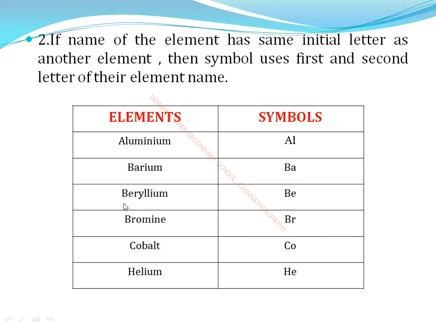Next, beryllium. Barium and beryllium have the same first letter B, so we use the second letter also. So Ba means barium, Be means beryllium. Next, bromine means Br. So first letter and second letter. Next, cobalt means Co. Next, helium means He.